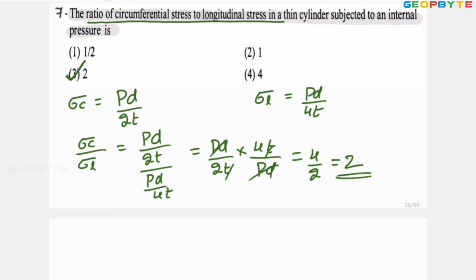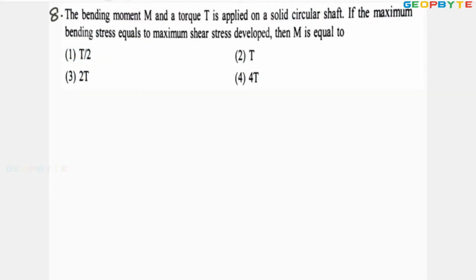This is very important problem. More frequently this kind of problem is asked in strength of materials. Remember, the ratio between circumferential and longitudinal stress is 2. I hope you got my point. Let us take another problem. Look at the eighth problem.